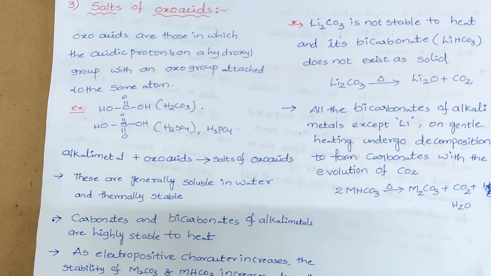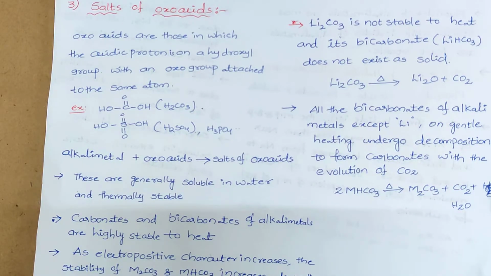All these are called the alkali metal salts of oxo acids. Generally, these salts of oxo acids of alkali metals are all soluble in water and thermally stable. We have already discussed this in the previous classes also.